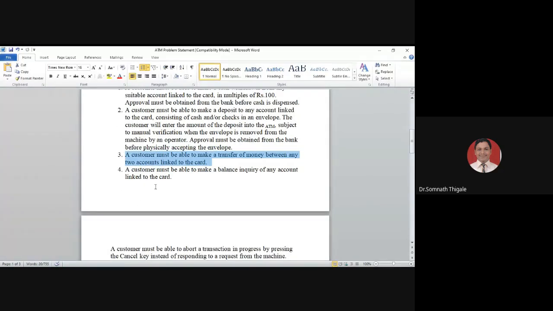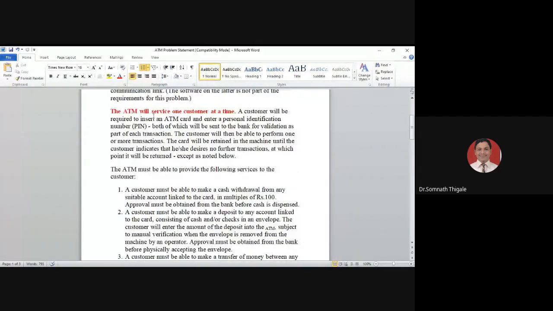The next is that a customer must be able to make a balance inquiry of any account linked to the card. So with respect to that particular card, the customer can perform a balance inquiry. So how much balance is there? Like a statement, the balance inquiry should provide not only the final amount but the entire transaction history. So how much amount is deposited, withdrawn, at what date it was deposited, by whom it was deposited. The machine should be able to provide this kind of information to the end user. So these are the four important points we get as part of this problem statement.